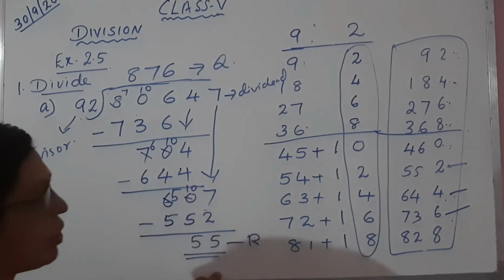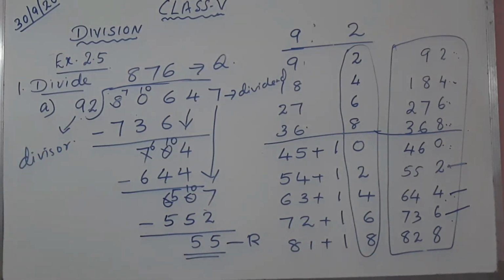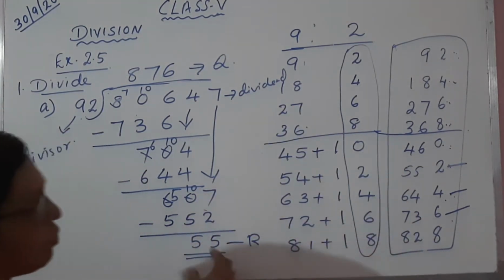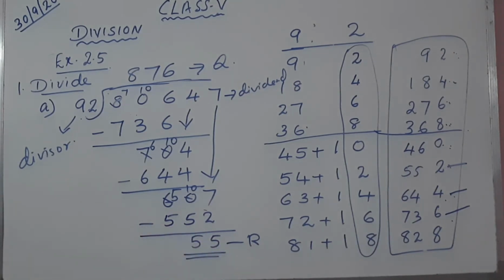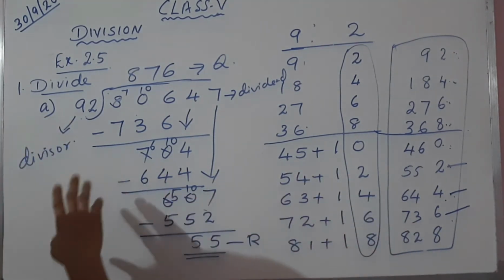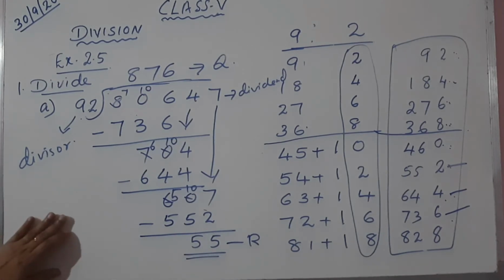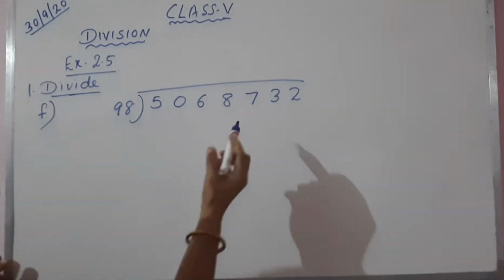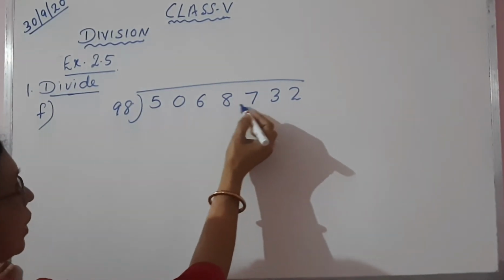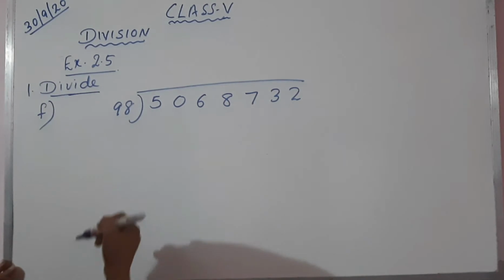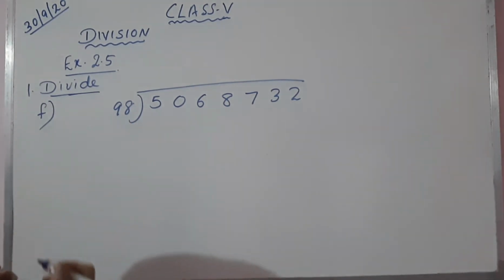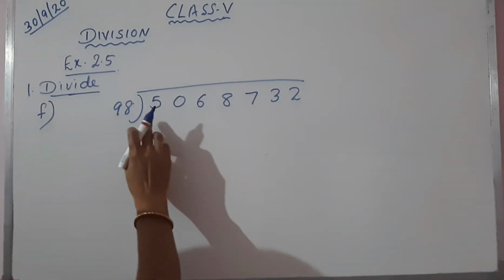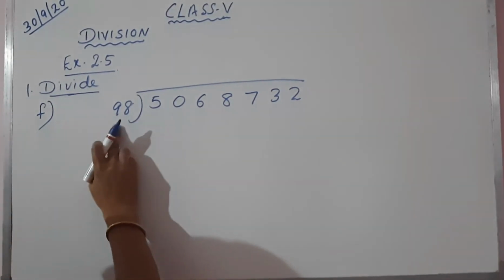So easily we have done the division. So any 2-digit number we can use this method. I will show one more question so that you will be able to follow this method and you can do the division by 2-digit number without making mistakes. Now first main question number F. Here a 7-digit number is given, divided by a 2-digit number. So this is the dividend and this one is the divisor.